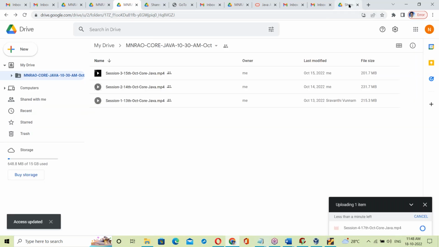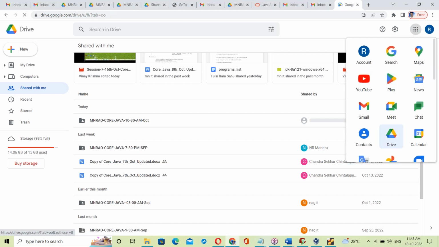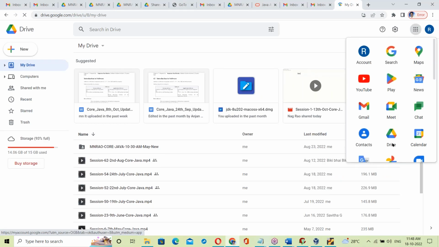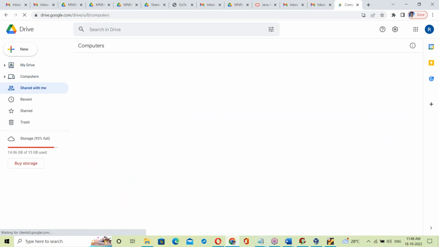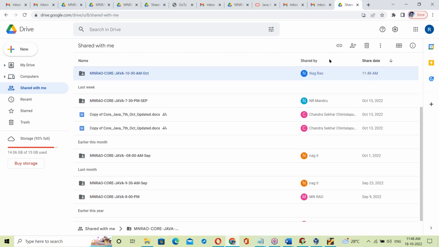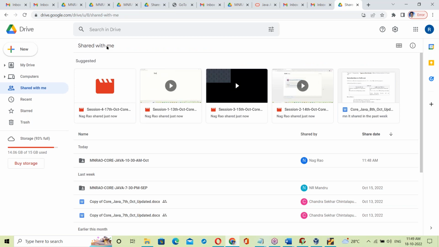Now you can go to the drive here. This is Google Drive. After logging into your Gmail, go to Drive. From the Drive, there is the Shared with me option. You can see the course folder for 10:30 AM. Open that folder. You can see all the recordings, up to yesterday's recording.